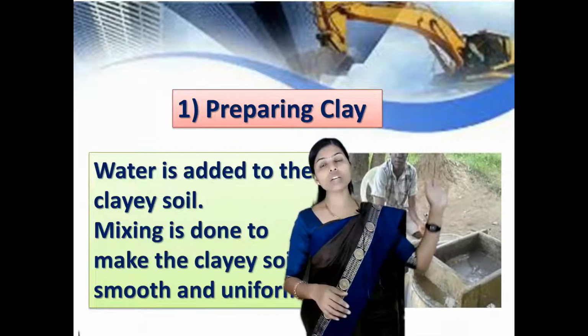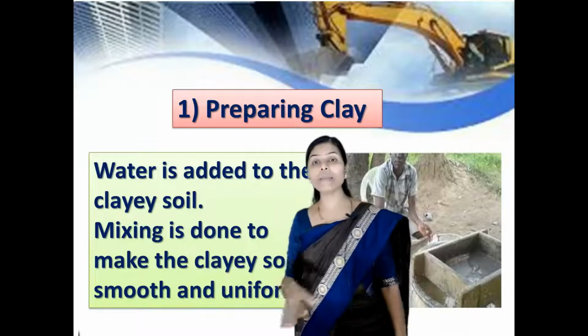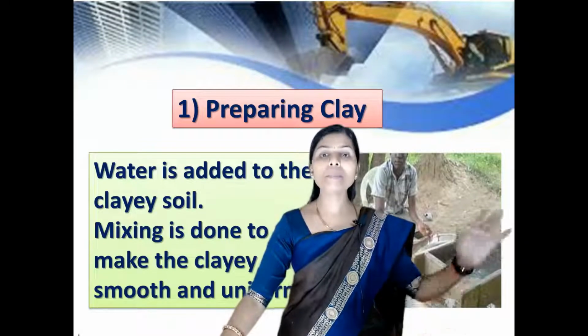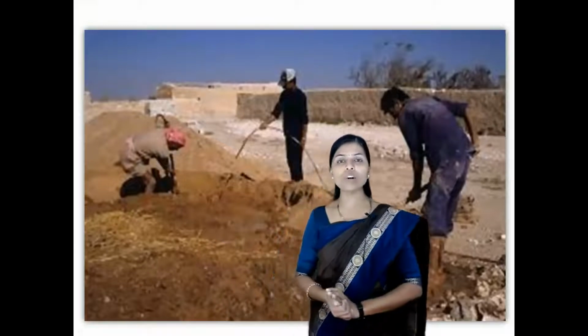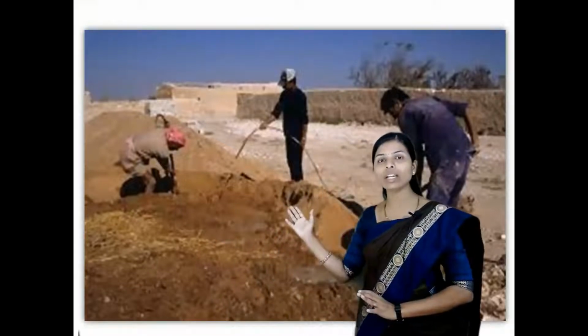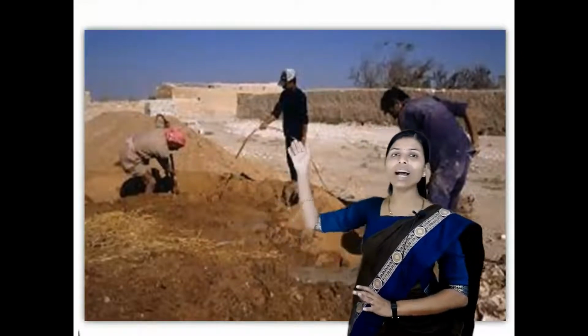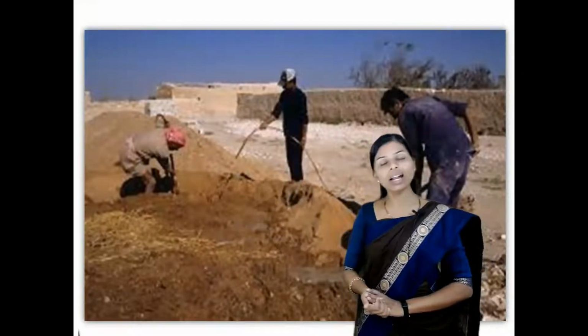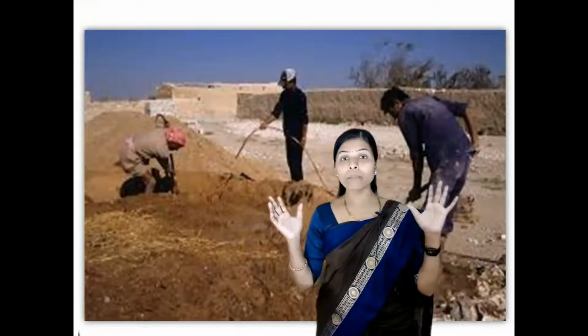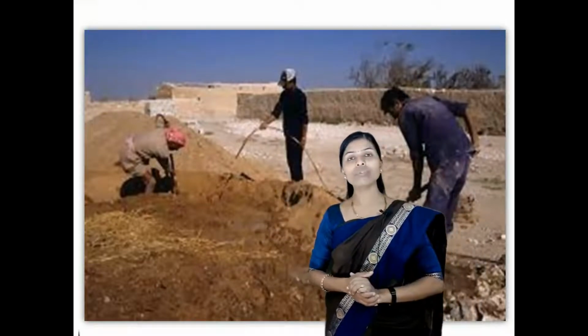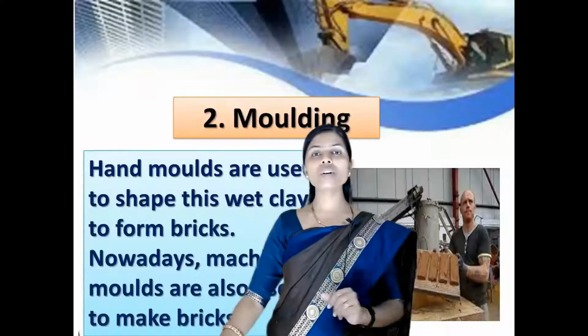So the people who are preparing the brick are making the clay with the help of soil. Here you can observe the picture of clay soil. The people are using red soil and adding water to that soil, preparing the clay for brick. So this is the first step.